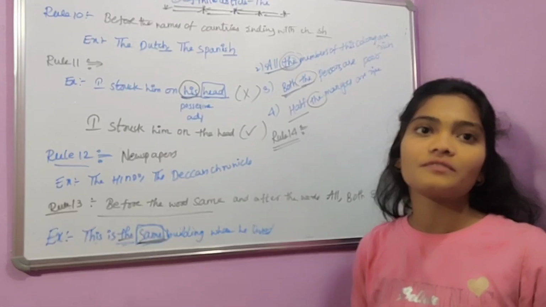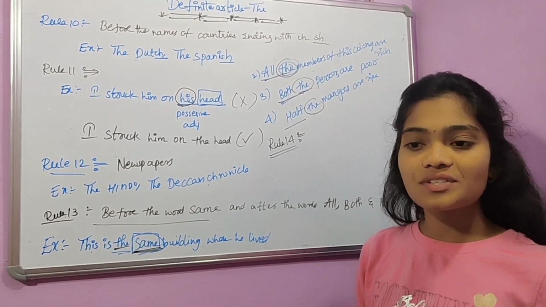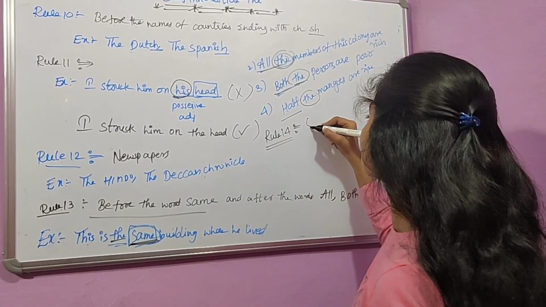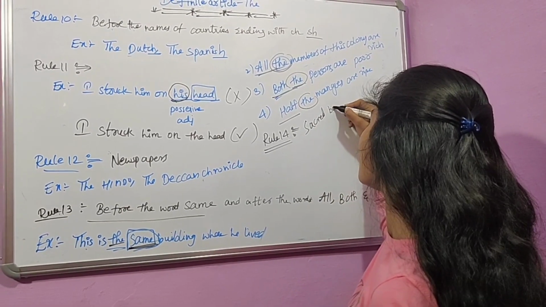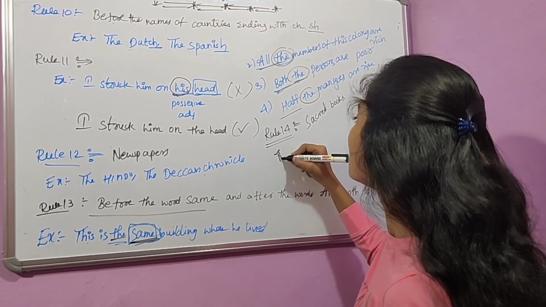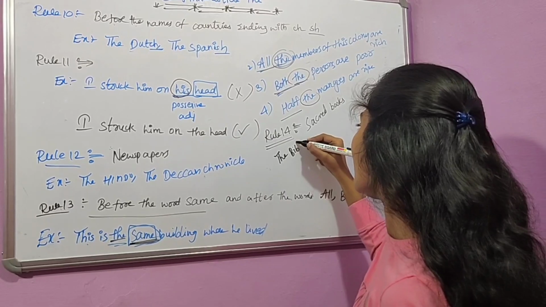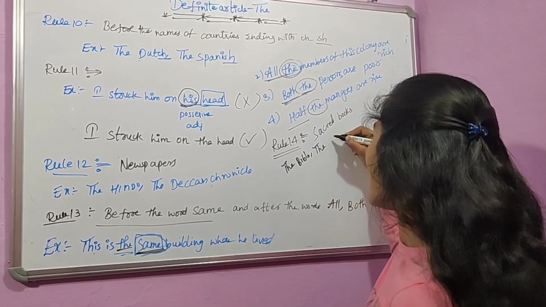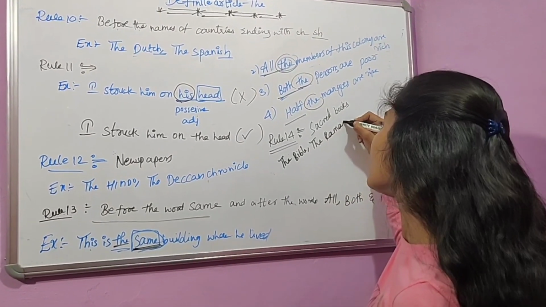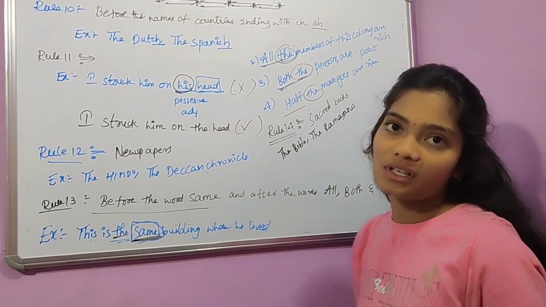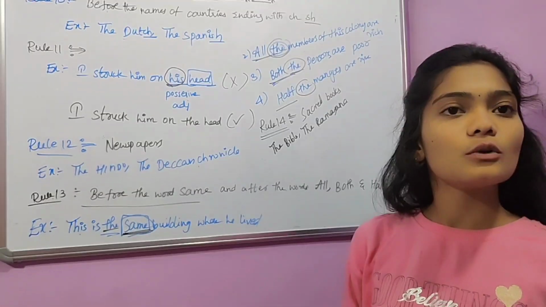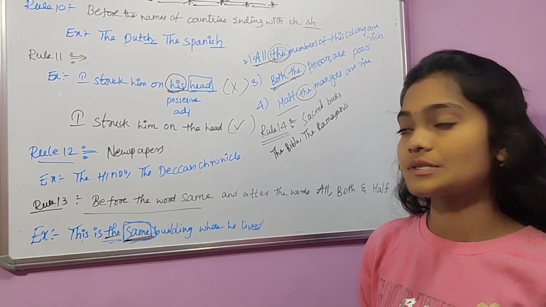And rule 14 is before the names of the sacred books, we use the article. Sacred books means, for example, the Bible and the Ramayana, the Mahabharata. If you observe, these are the sacred books. Therefore, we use the article before those words.